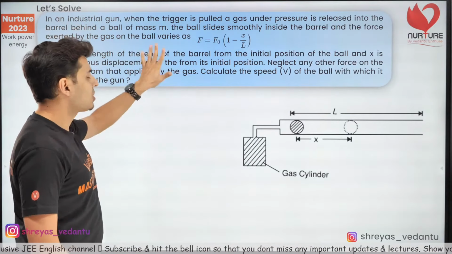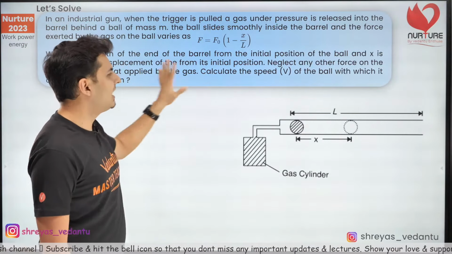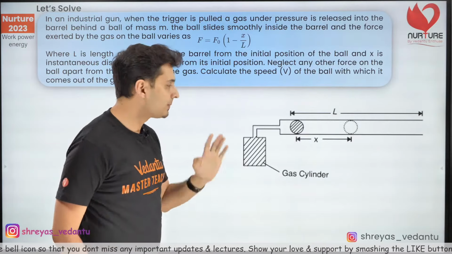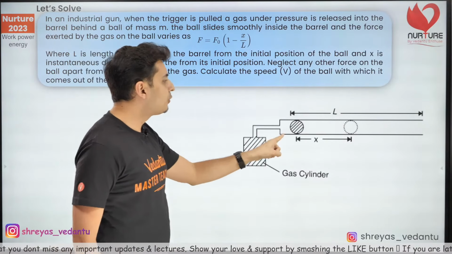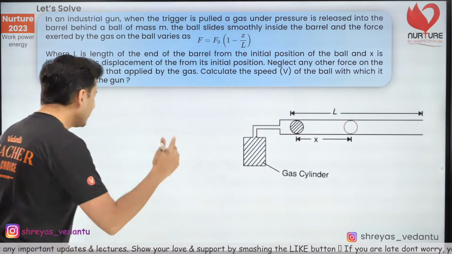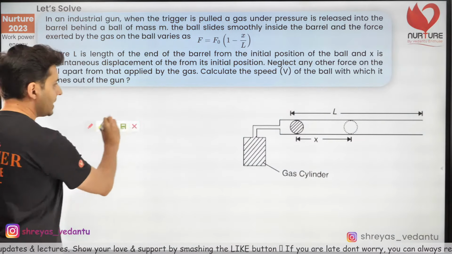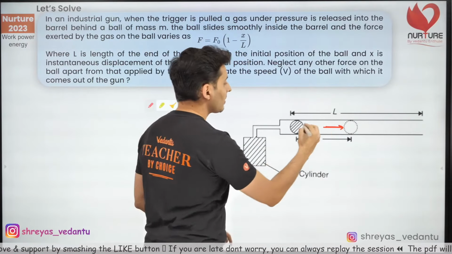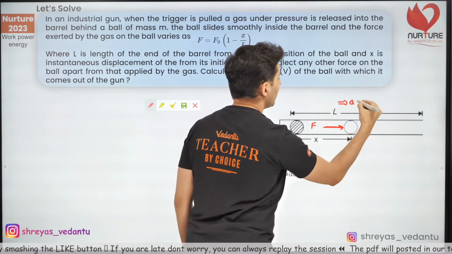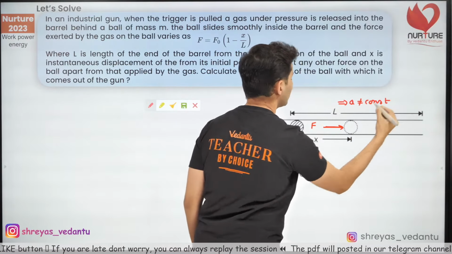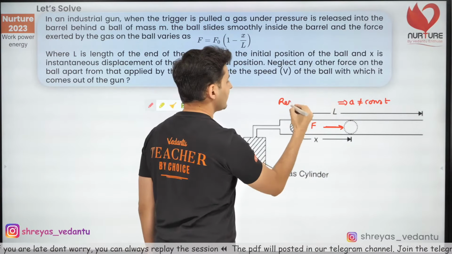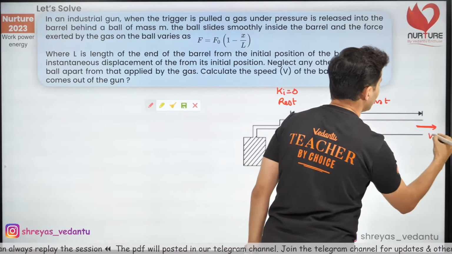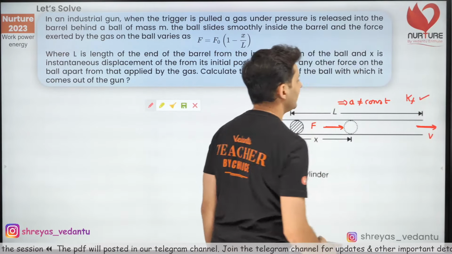Now that concept has been used over here. To cut the big story short, you don't have to worry about this entire thing. This is just there to confuse you. This can just come like a paragraph question in your JEE Advanced as well. The idea behind this question is to figure out the speed of the ball. Think of it this way. There was a force acting on the ball. This was a variable force. Because of this force, it will accelerate, but this acceleration was definitely not constant. Eventually, from rest, that is when the initial kinetic energy was 0, it has achieved some velocity. That means there is some final kinetic energy.